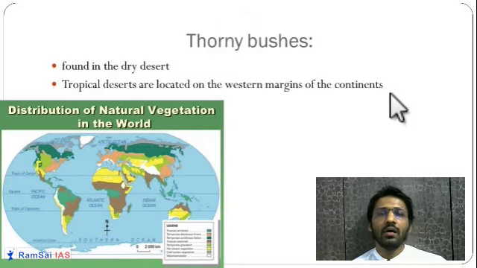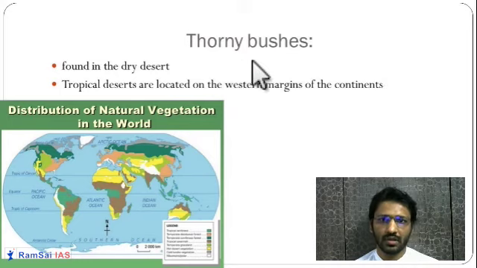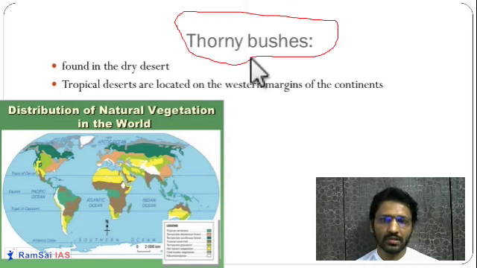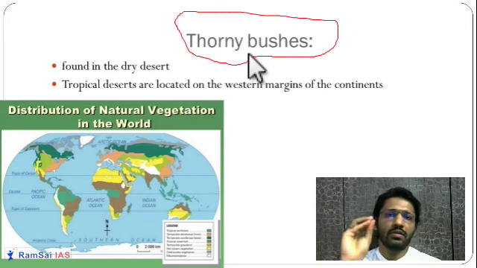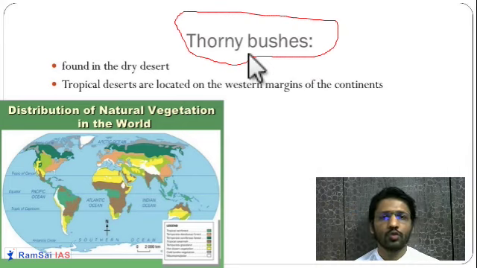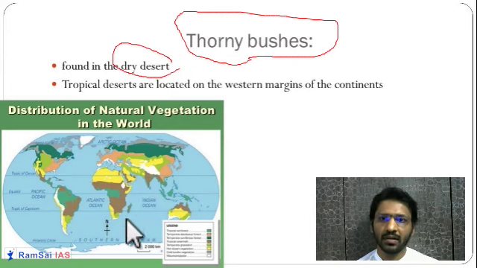Okay. The third type of vegetation is thorny bushes. These thorny bushes are found where rainfall is very low and climatic conditions are very harsh. So bushes are found in this region. Either they are thorny or non-thorny. But where climates are either very hot or very cold, there you will find the bushes. And rainfall is always very low. Okay. So thorny bushes are found in the desert region, in the dry desert region.